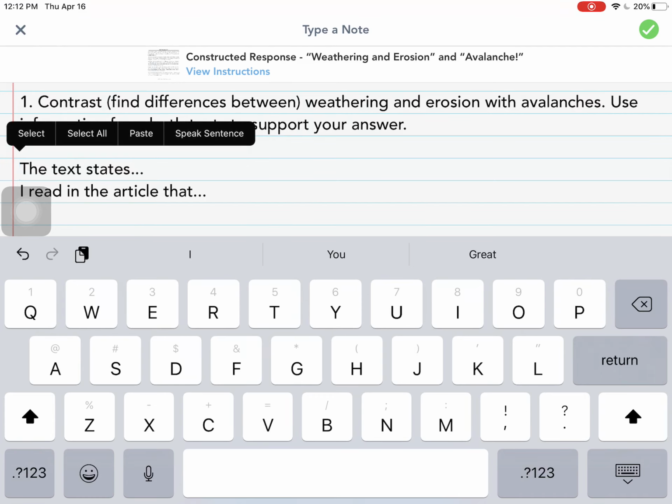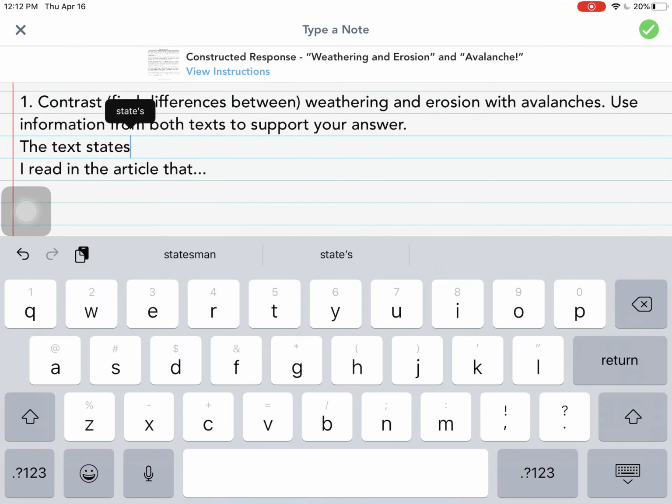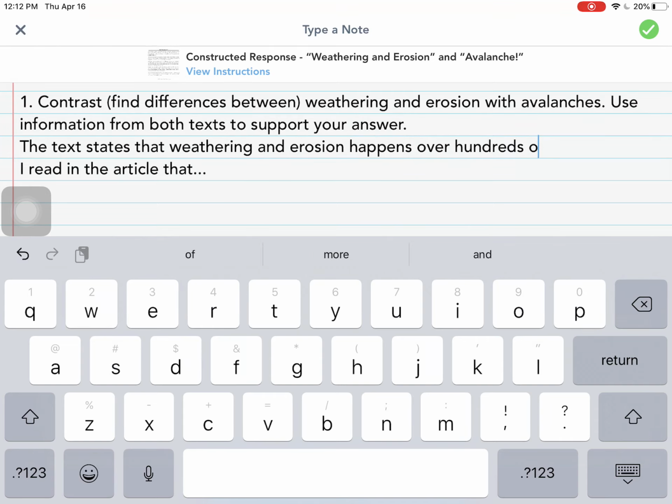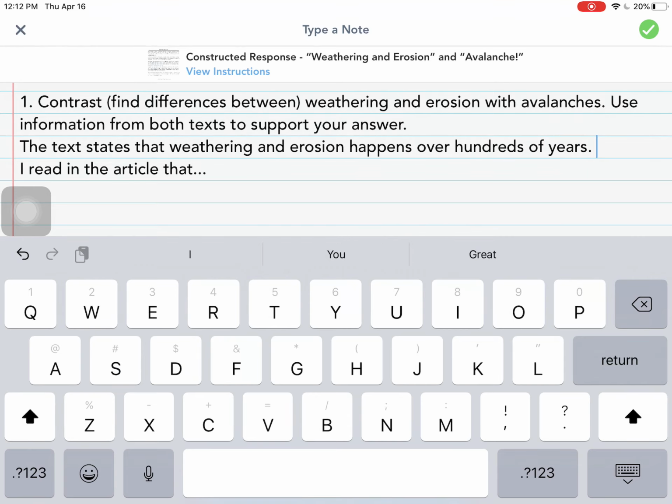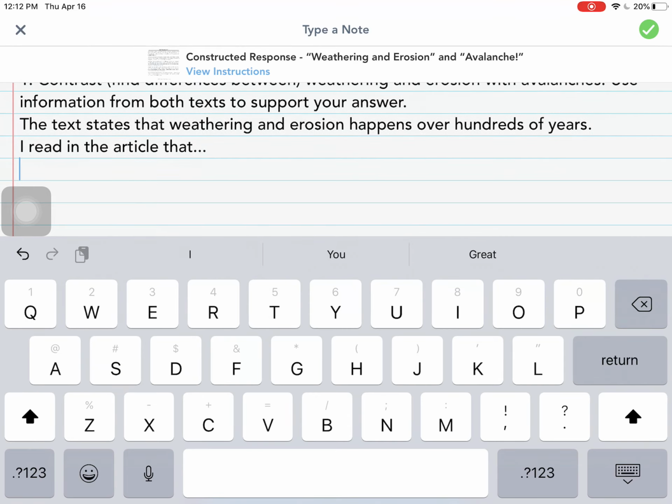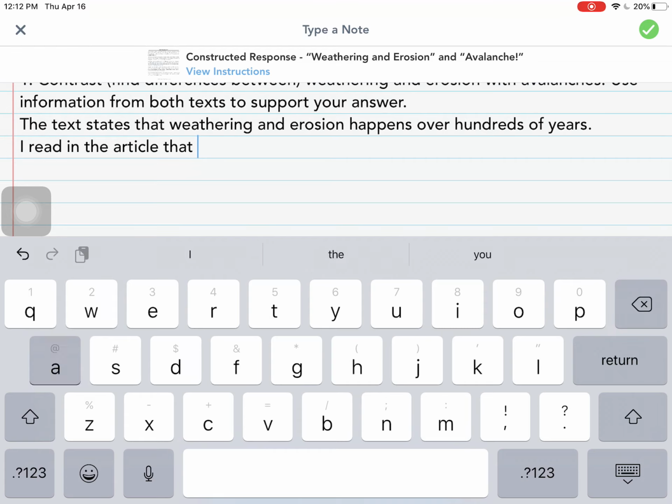So what I'm going to do is the text states that weathering and erosion happens over hundreds of years. I read in the article that avalanches happen, sorry, my dog just jumped onto the bed.